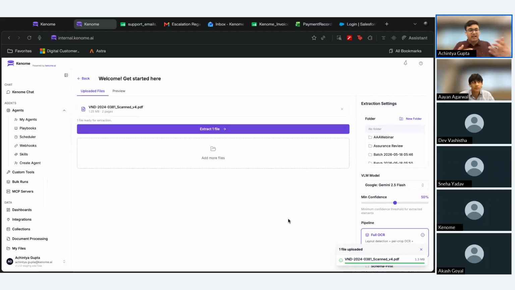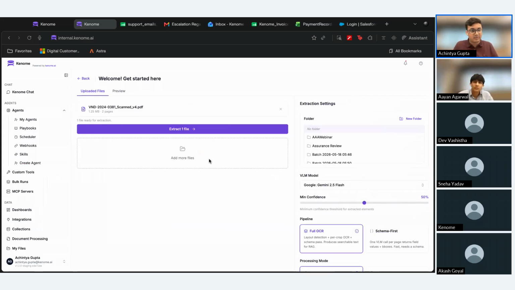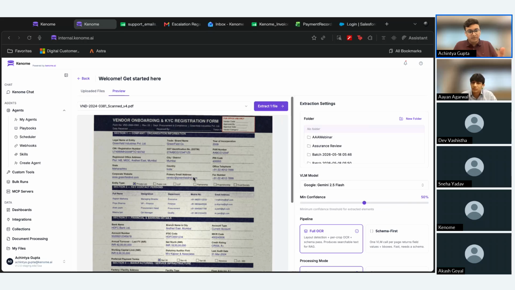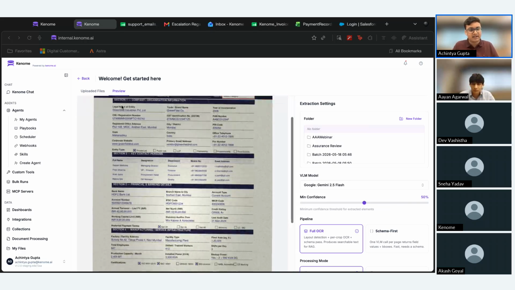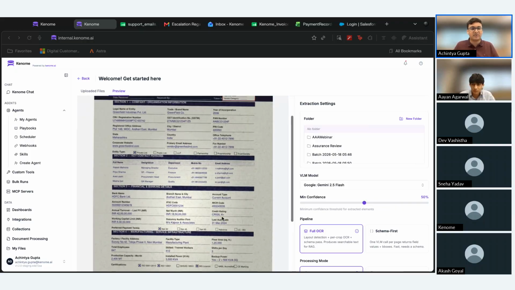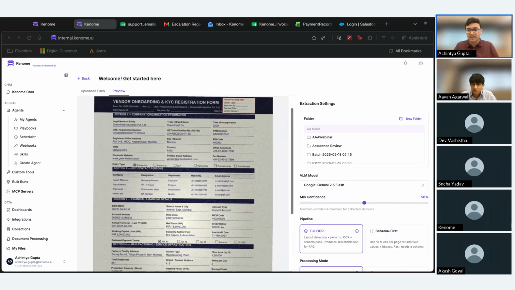However, this feature is capable of pulling in various different documents from your document repositories. It might be something like Amazon S3, or maybe an internal document repository that you might be utilizing. We can see a preview of this document right here. So we can see that this is a scanned document. It contains some information related to a fictional legal entity that we've created.